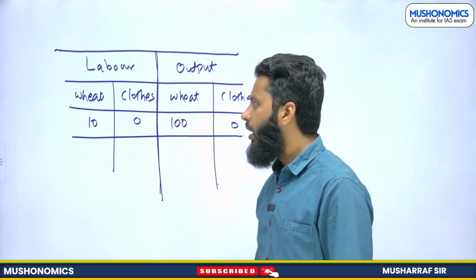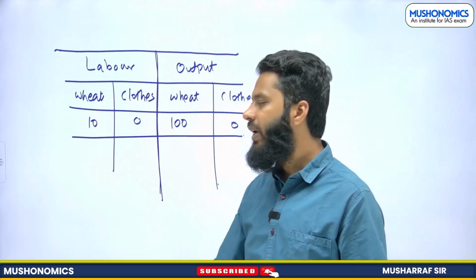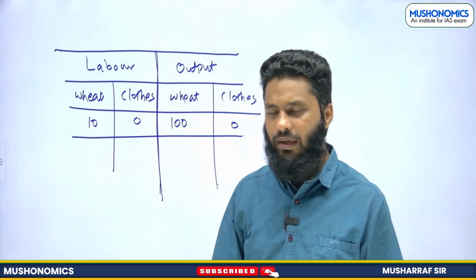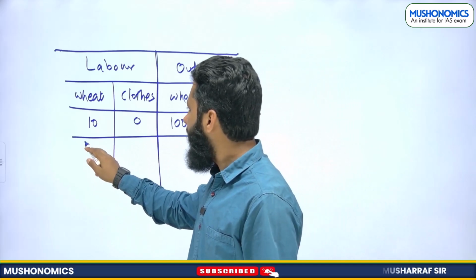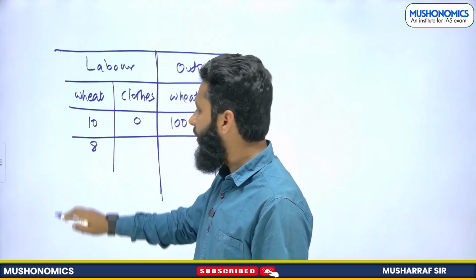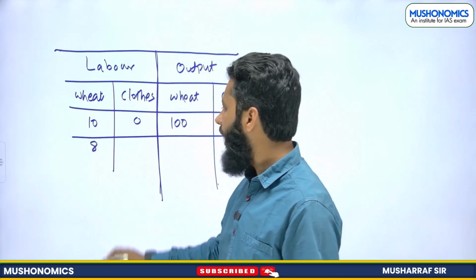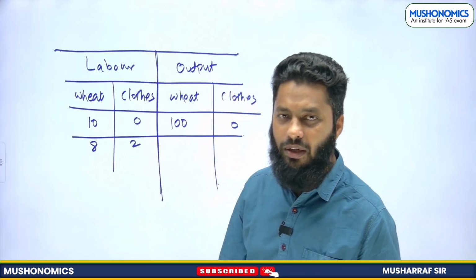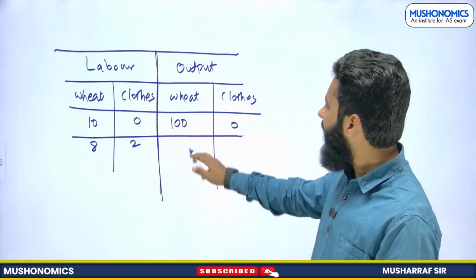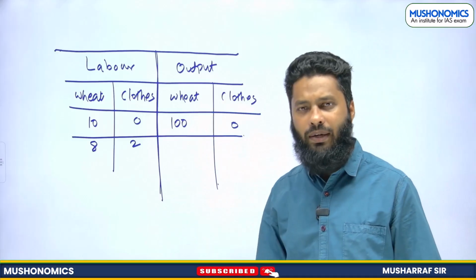Now I am diverting my resources for the production of clothes, right? So now I am using 8 labors for wheat and 2 labors I have diverted for the production of clothes. Earlier I was producing 100 kg of wheat.